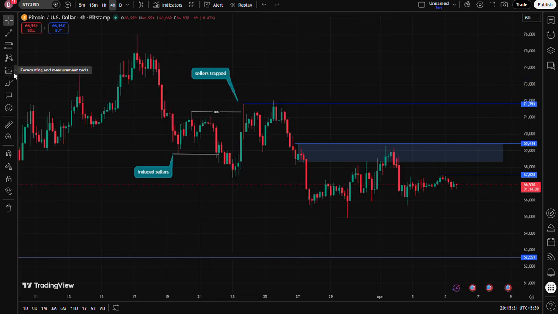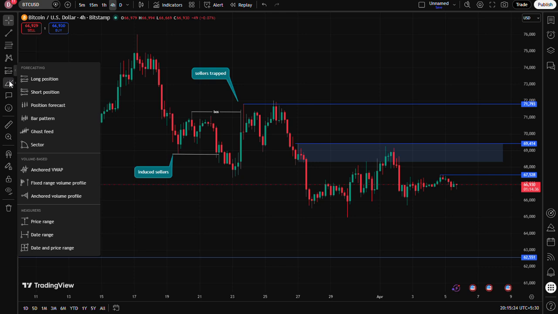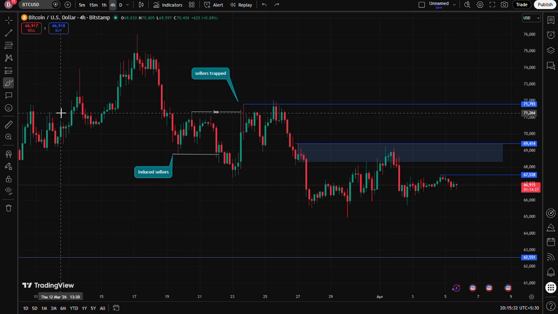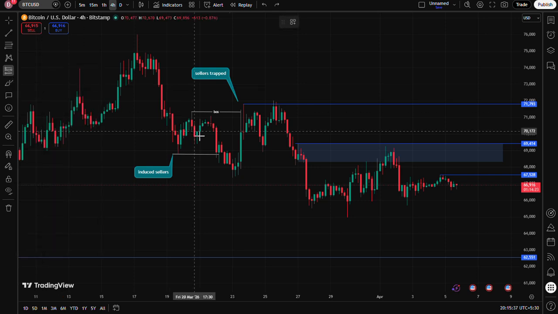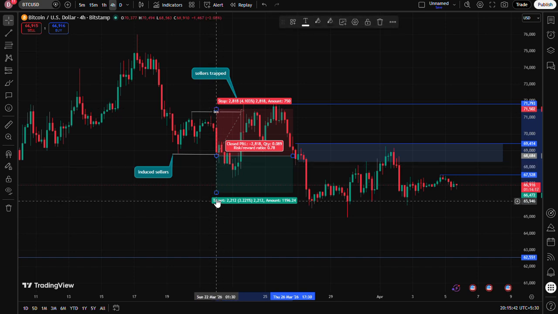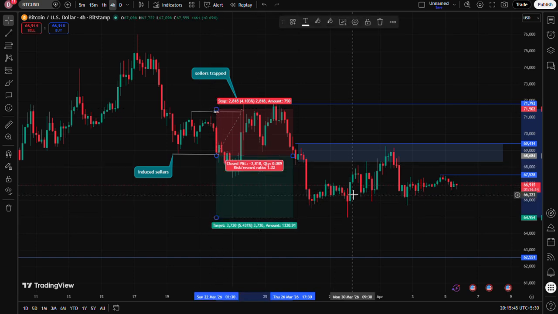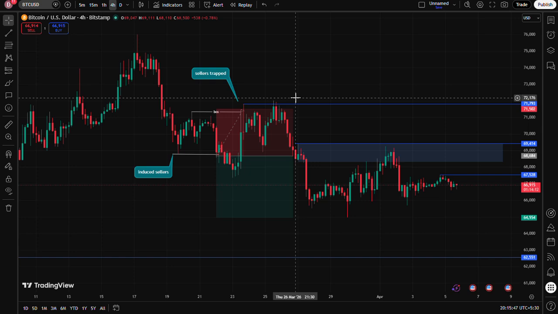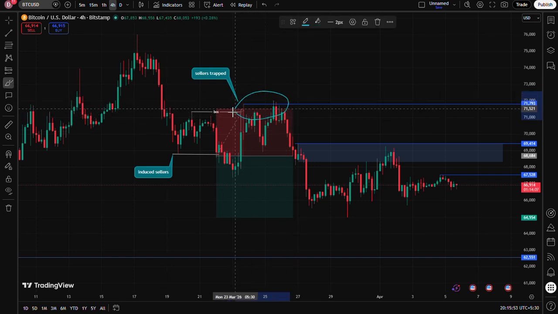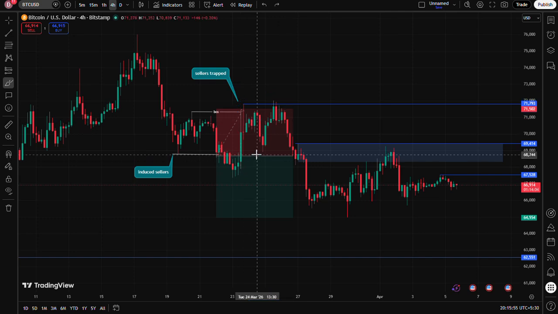When the market took out this low, sellers would have taken their positions, and after they entered the market, they probably set their stop loss above this low. After the market induced sellers, the market clearly, as you can see here, kicked the sellers out of the market, and those sellers are finally out.